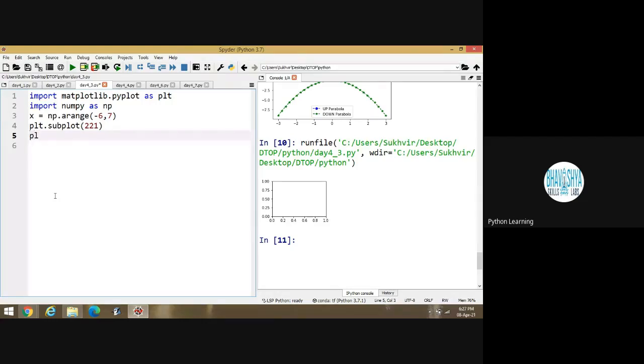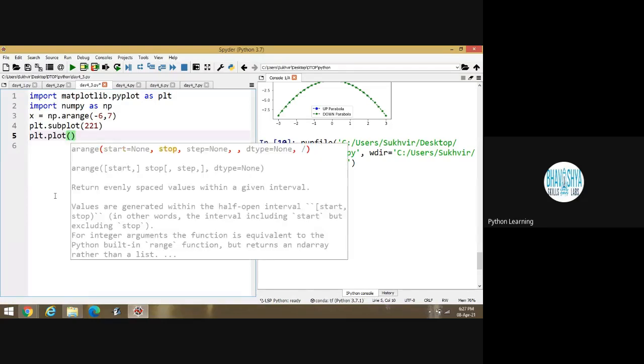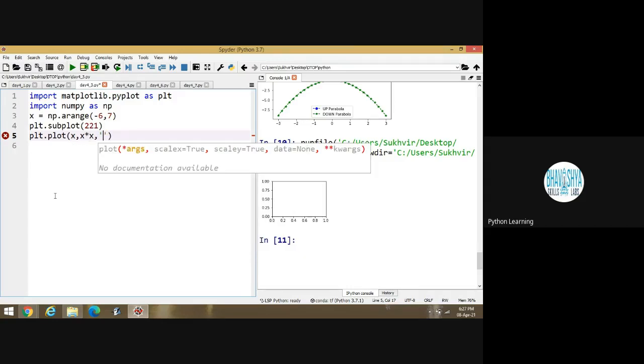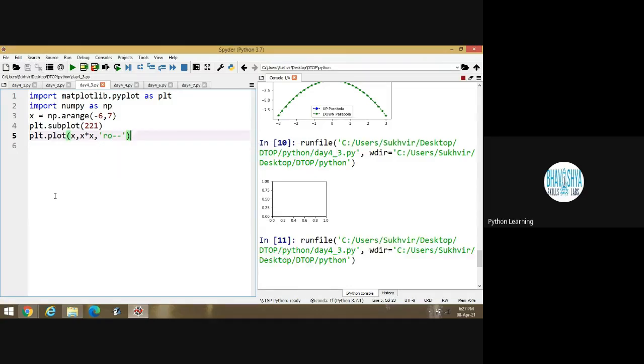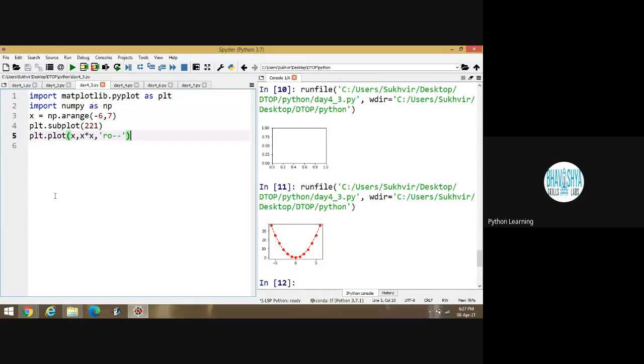Then I am writing plt dot plot and then x comma. Suppose I am writing x here and color is suppose red. This one is the content. Then execute the program. You can design one graph inside this box.